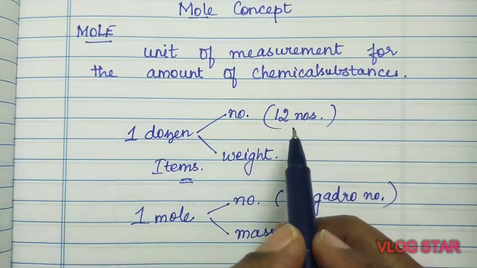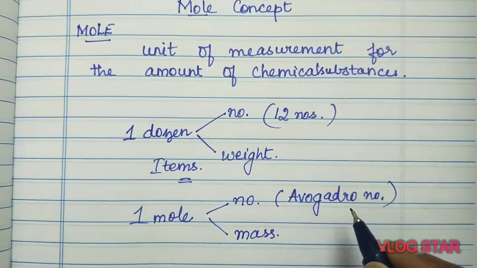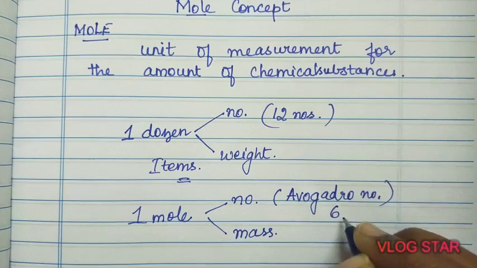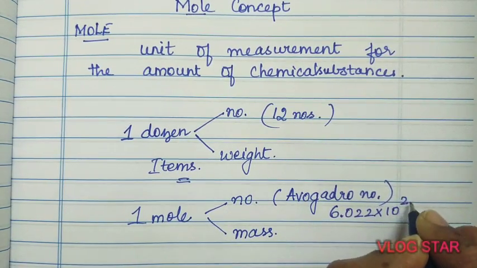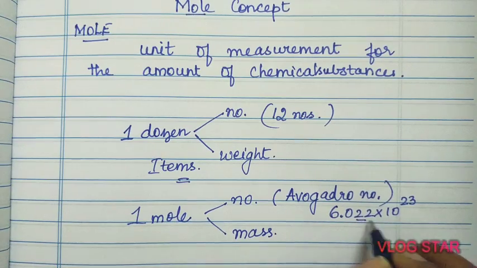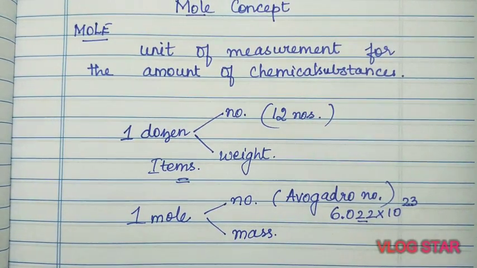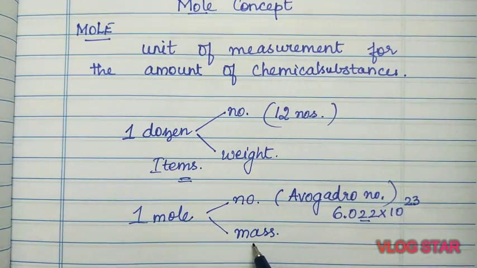Like 1 dozen means 12, 1 mole means it is fixed as Avogadro's constant, that is the same number, and this Avogadro constant value is 6.022 into 10 to the power 23. Please remember 22 and 23, so it will be easy for you to calculate. So it's related to mass as well.